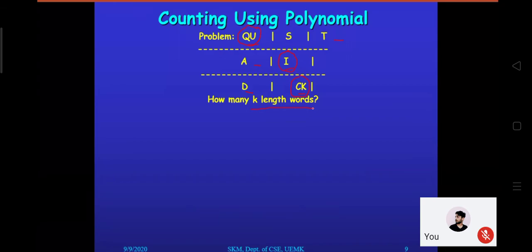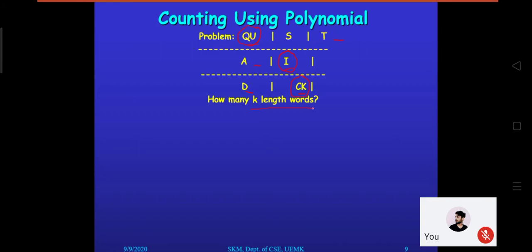So the question finally is how many k-length words are possible. Now the k value is not given. You have to identify a generalized formula so that, using this formula, you can determine how many words are coming. So what is the approach we are applying to solve this? The polynomial approach to frame a k-length word. If I say a 3 length word, how many are possible? You can say SAD. Another 3 length word, say TAD, something like that. Or SID, or TID. So these are the possible variations of the words.